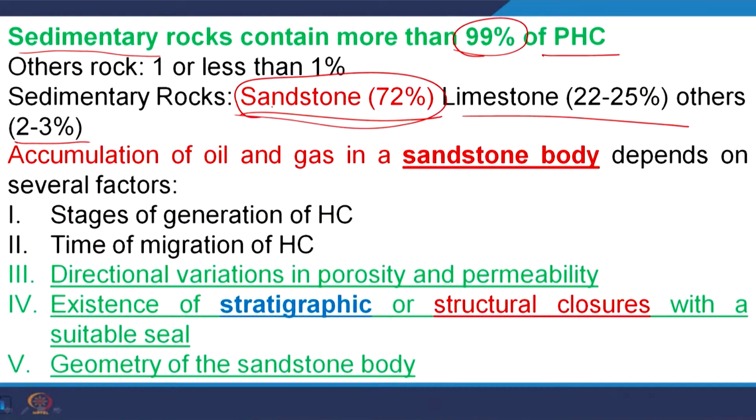That is why accumulation of oil and gas in a sandstone body depends upon several factors. We emphasize sandstone bodies in this class because sandstone forms in particular geomorphic environments, starting from the aeolian environment through the coastal environment to the fluvial environment. So, different geomorphic environments led to the deposition of sandstone. That is why sandstone is very important as far as petroleum hydrocarbon exploration is concerned. So, accumulation of oil and gas in a sandstone body depends upon several factors. What are those factors?